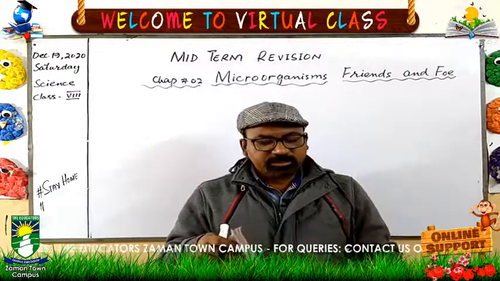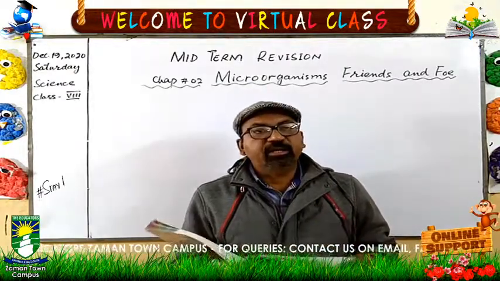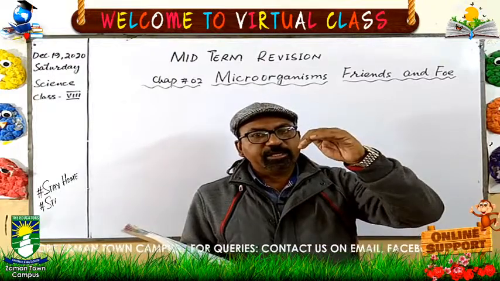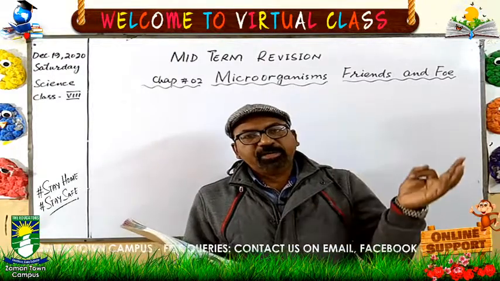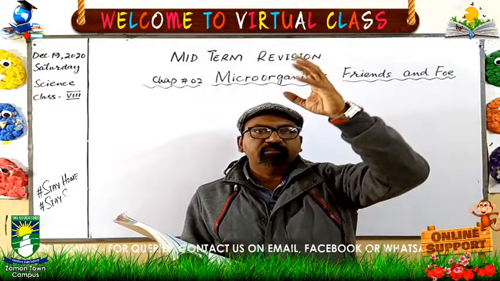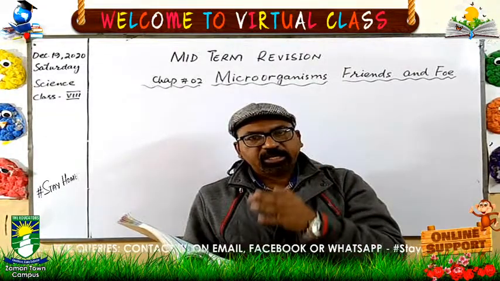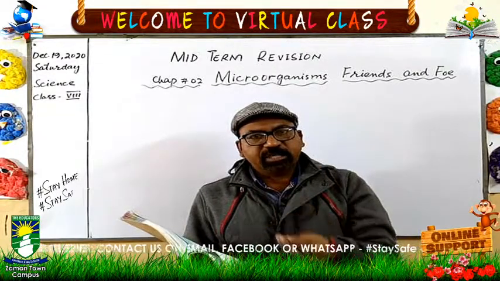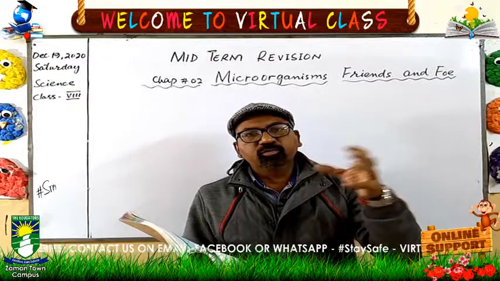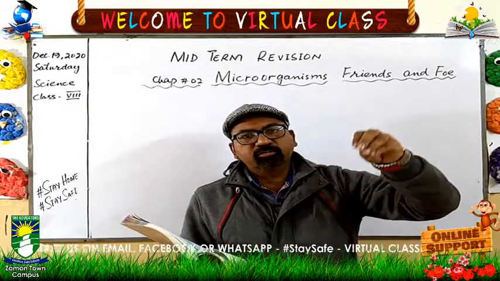Next is the nitrogen cycle. We have discussed how nitrogen from the air enters into the soil. Sometimes it mixes with the rainwater and comes down and makes nitrate. These nitrates are used by plants, and when the plants are eaten by other animals, this nitrogen goes into the other animals.